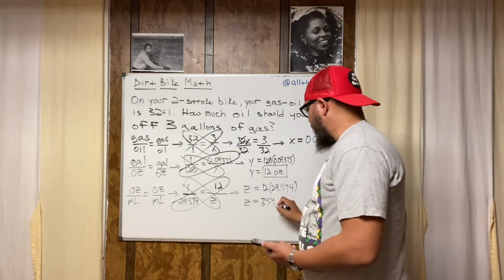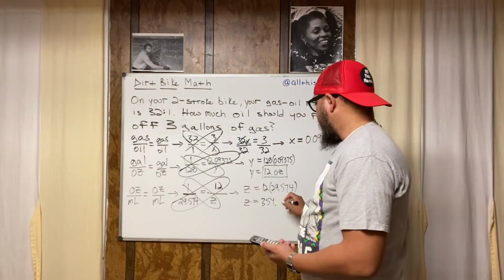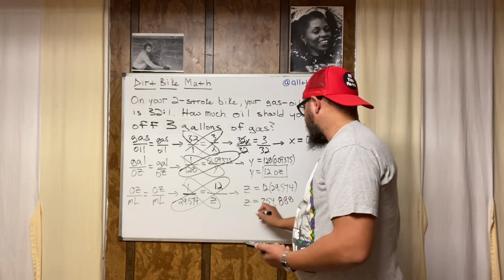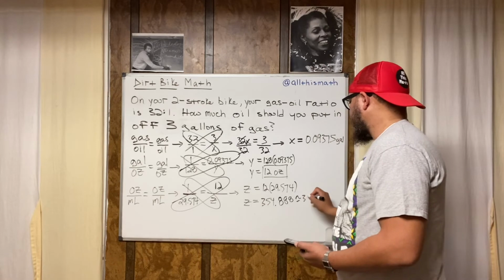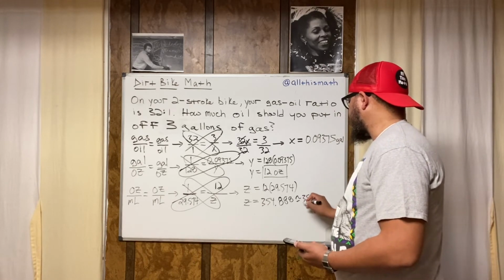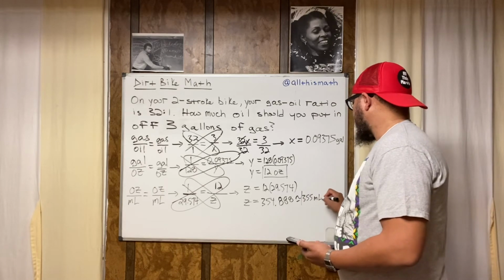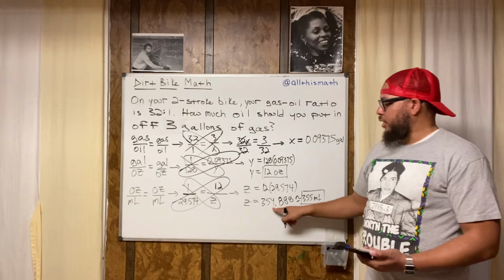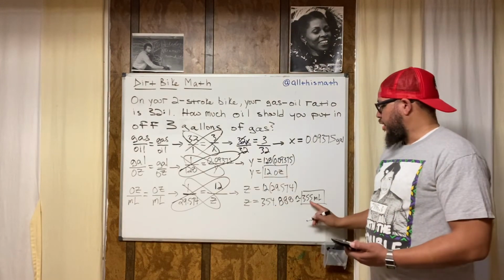So the actual amount is 354.888. So let's round it to like 350. Let's say approximately 355 milliliters.